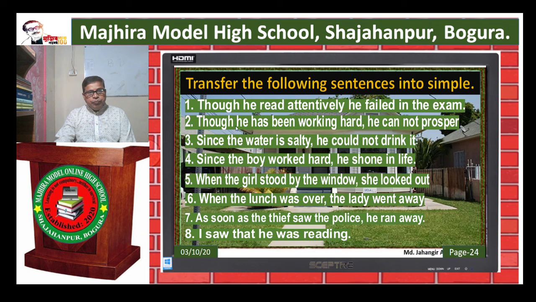Number 2, though he has been working hard, he cannot postpone. Number 3, since the water is salty, he could not drink it. Number 4, since the boy worked hard, he shone in life.